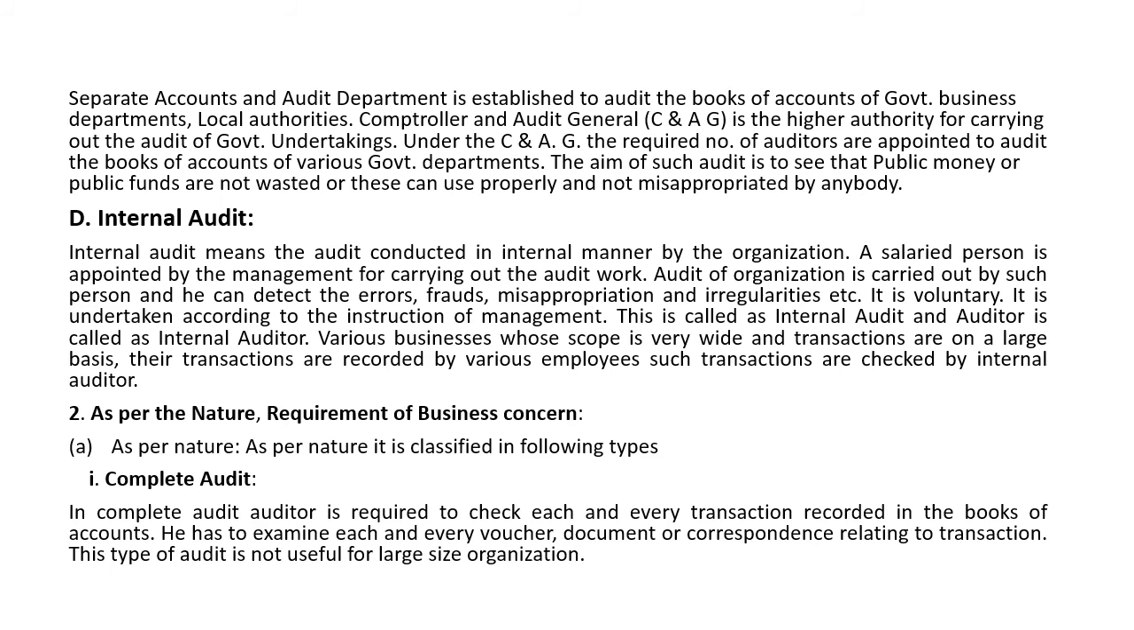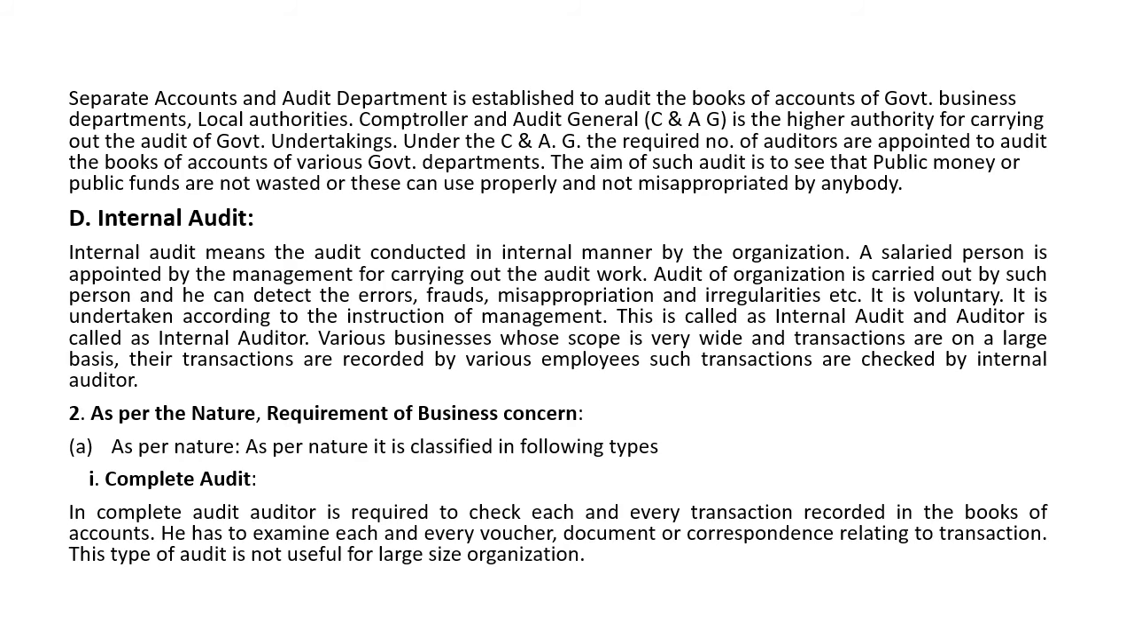Then the second classification is as per the nature requirement of the business concern. As per the nature of the business concern, the audit is classified in two classes. One is a complete audit and the second is a partial audit. The word complete audit itself indicates the meaning. Complete audit means the auditor is required to check each and every transaction recorded in the books of account. That audit is called a complete audit.